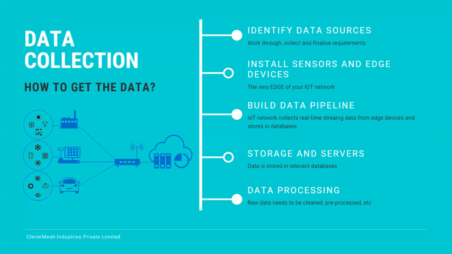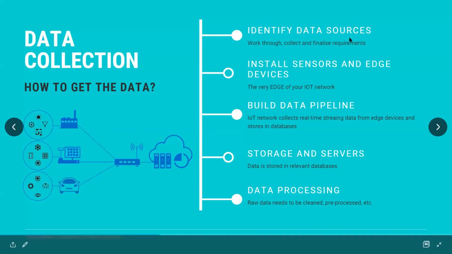When you're working in the utilities industry or energy, like power plants or manufacturing plants or any sort of industries, it is very important to identify the right data sources and collect the right data, right? Once you know what your data sources are, the second step would be to install your sensors and edge devices.